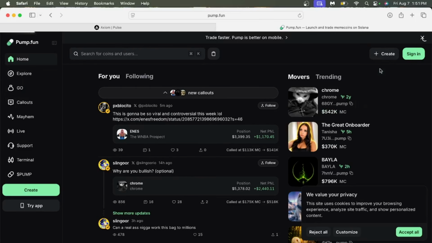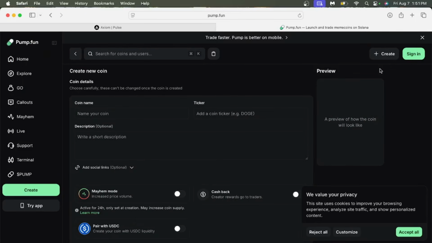So as you guys can see, we're gonna create a new coin. And like I said, I'm not logged in, but as you guys can see, if you make a good coin and you get money back on the fees, you can make a lot of money that is also low risk. Right? So I think it costs about $5 to make a coin. If you're making good narratives that are actually viral and are trending on social media, or it's something that happened recently in the news that you think people would buy, try to make coins that you would buy, right? Like have good social links on them, have a good clean coin name, ticker.